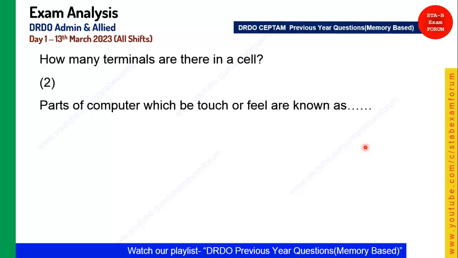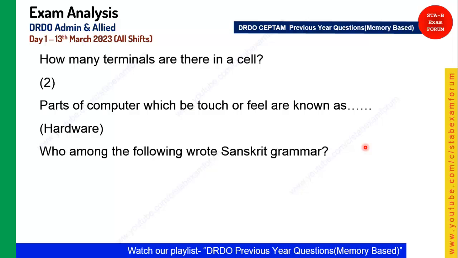The next question is from the computer literacy. Parts of computer which can be touched and felt are known as what? A very simple one, as you know, parts which can be touched are hardware, and those parts of computer which we cannot touch are called software. Okay, and when software is embedded on hardware, it is called firmware. Right, let's see the next question.